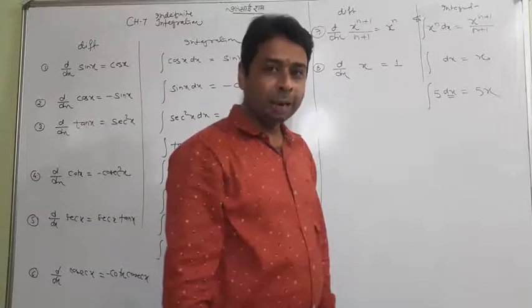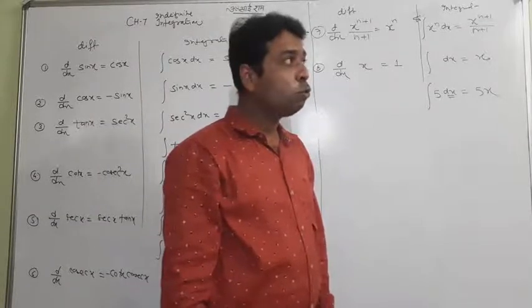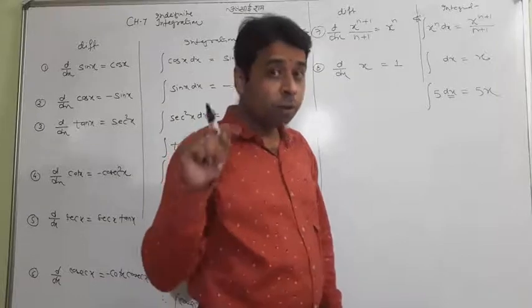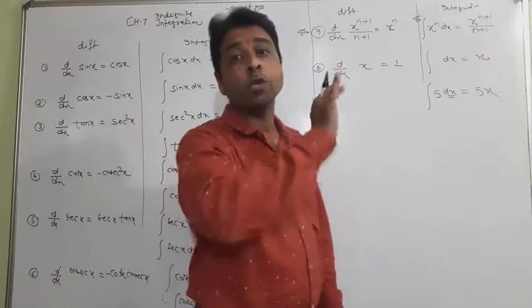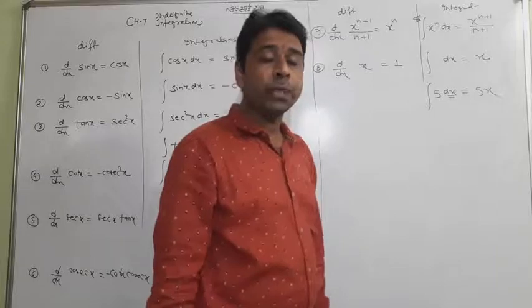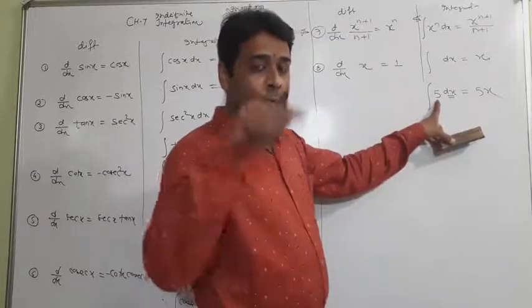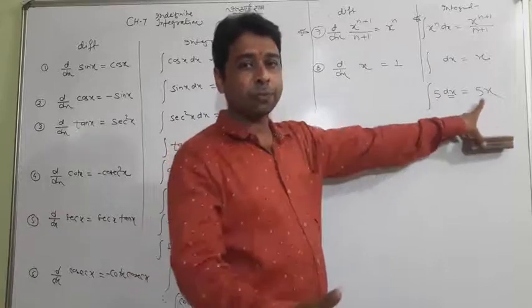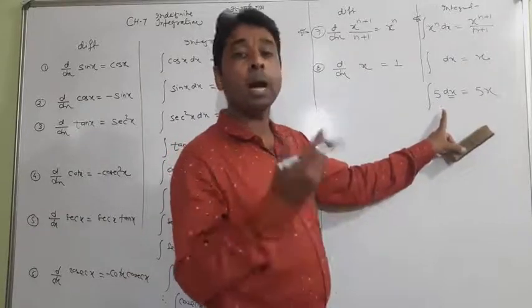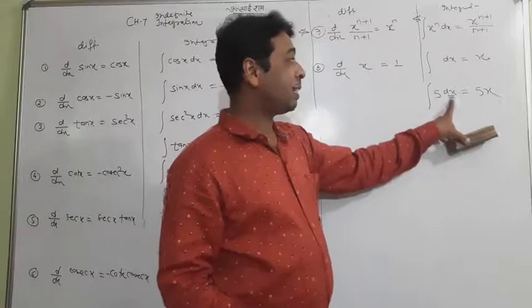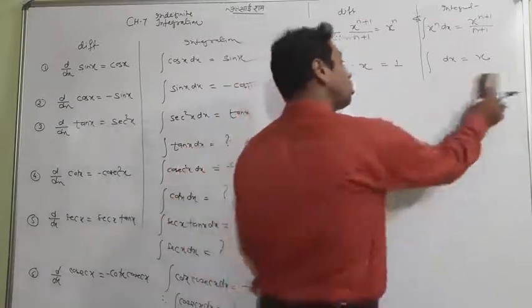When a constant is coming, don't say the integration of any function is 0, because right now we have seen that 0 will not come as the answer of any integration. So please remember, when a constant is coming, you just have to write 5 dx, so its answer is 5x, because 5 is a constant value that comes out of the integration sign, and dx has integration only x. Keep this in your mind also.